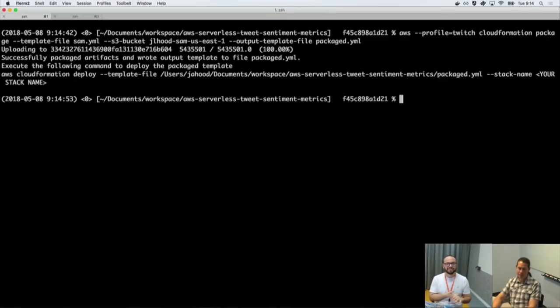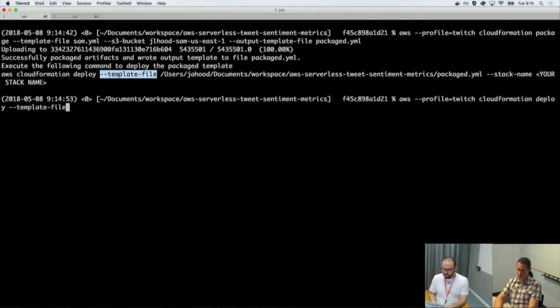I just ran Maven package to rebuild and recreate my Uber jar, my Lambda jar, and then I just reran my package command. So now let's actually deploy this. Cool. So CloudFormation deploy. It says template file, and it wants me to point to my packaged.yaml file, and then a stack name. Let's call it tweet sentiment. Okay, let's give it a shot. Let's see what happens.